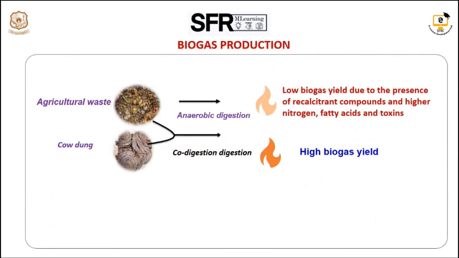Okay, so these are the waste materials, whatever you can see. You can see the agricultural waste and cow dung, mixed in a proportion. As a result, when you go for the anaerobic digestion of both, you can see the high yield. If it is a co-digestion, before feeding into the biogas plant, the material has to be made into smaller bits, and then if you feed it, you can get a high biogas yield.